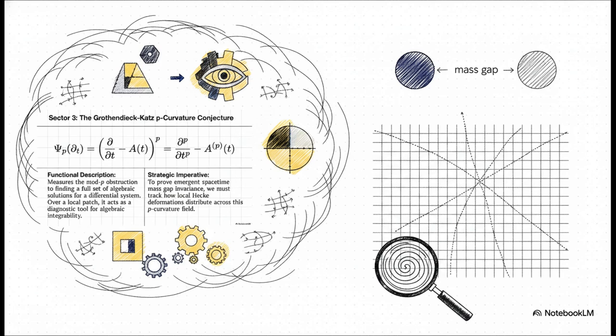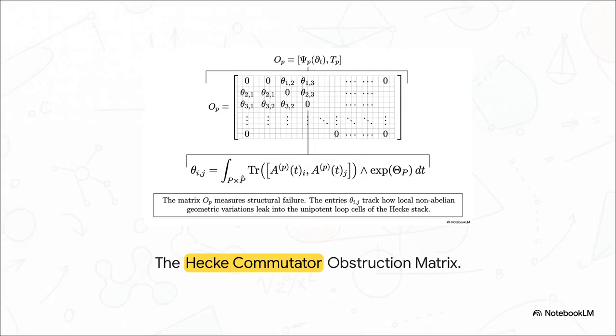To prove the mass gap is invariant, we've got to pause and strategically track exactly how local Hecke deformations distribute themselves across this field. To do that, we assemble the commutator matrix O sub P. Look at those non-abelian geometric variations, the theta entries inside the matrix. Why are these so critical? Because these entries, calculated via the integral right below them, track exactly how local structural failures and deformations try to leak into the unipotent loop cells of the Hecke stack. We're testing to see if that leakage is actually successful.